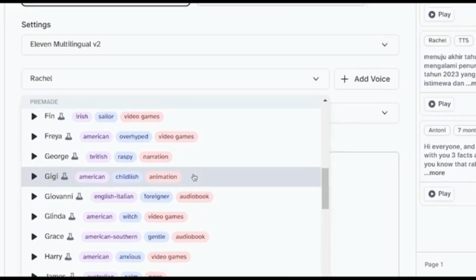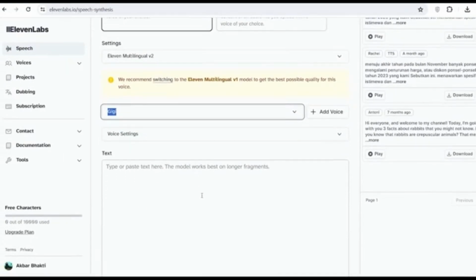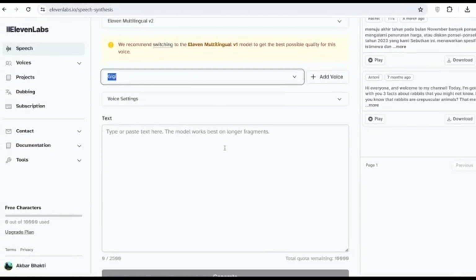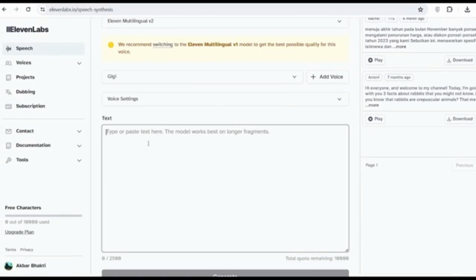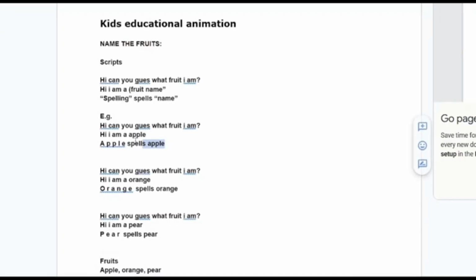Now, once you have the voice selected, if you want, you can adjust the voice settings. You only do this if you want, it's not necessary. And then once your voice is ready, you need to now add in the script of your animation.